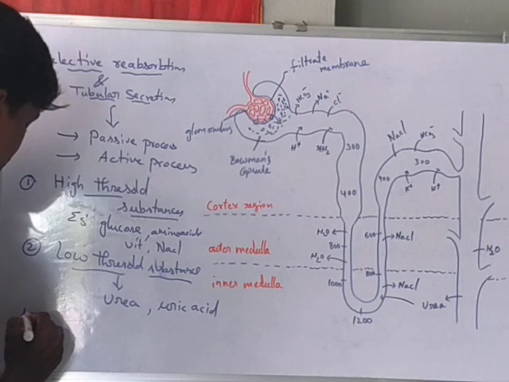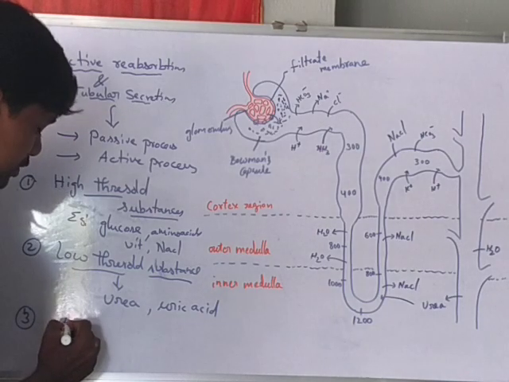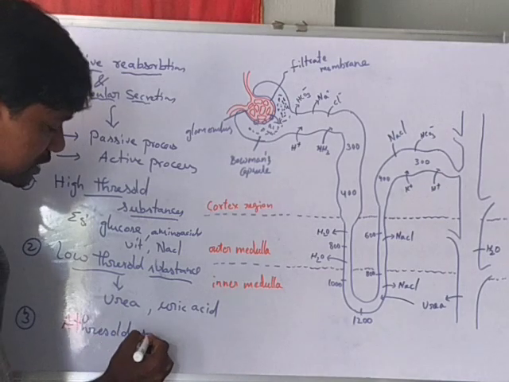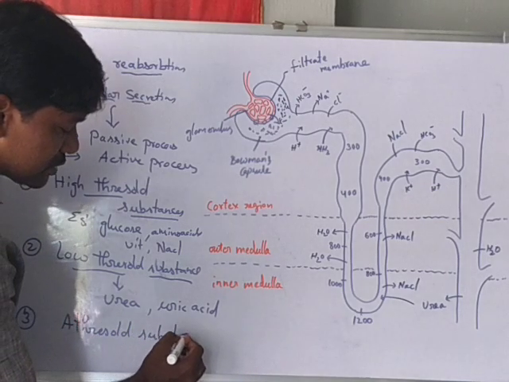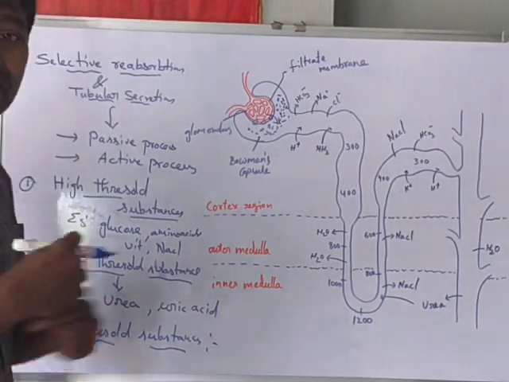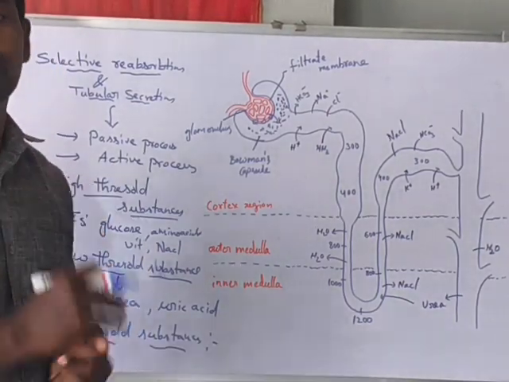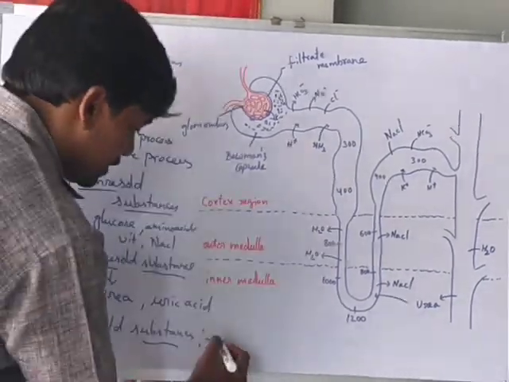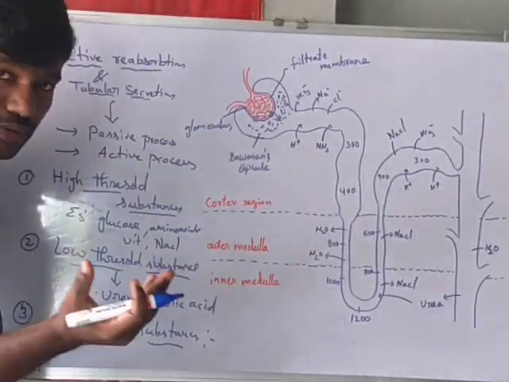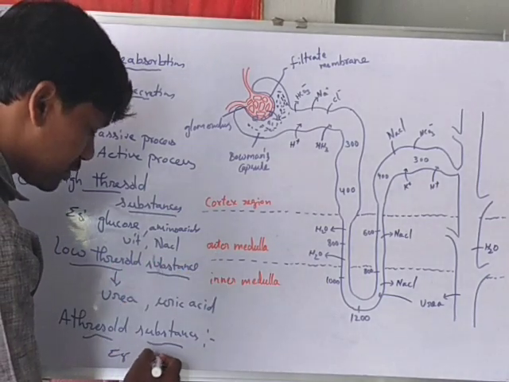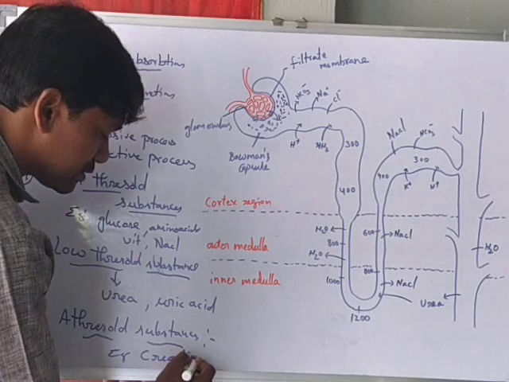The third one is non-threshold substances. Non-threshold substances means that nothing is reabsorbed, not reabsorbed at all. For example, creatinine.